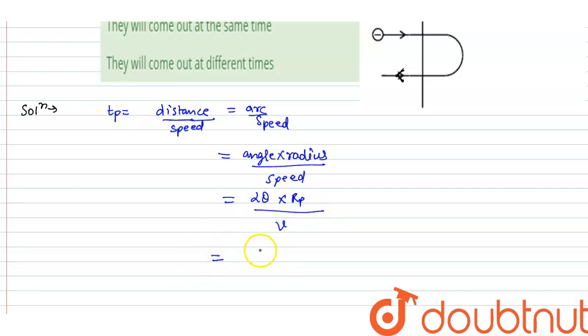On solving, we get 2 theta upon v into rp, which is mp v upon eB. So from here, Tp will be equal to 2 theta mp upon eB.